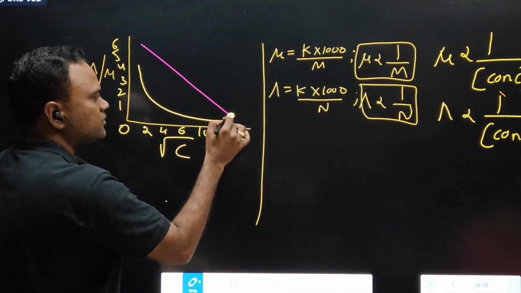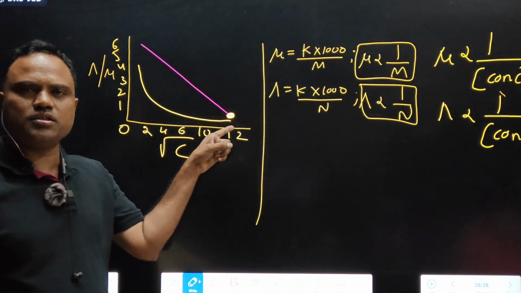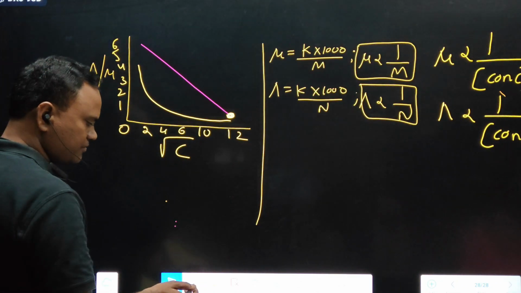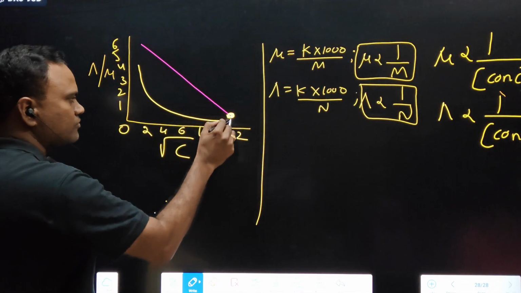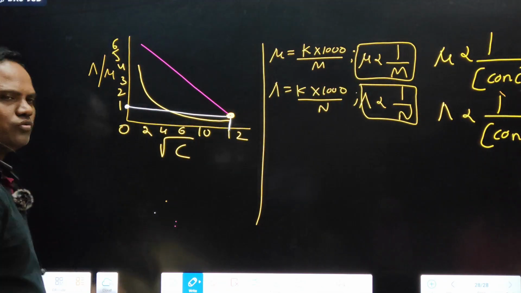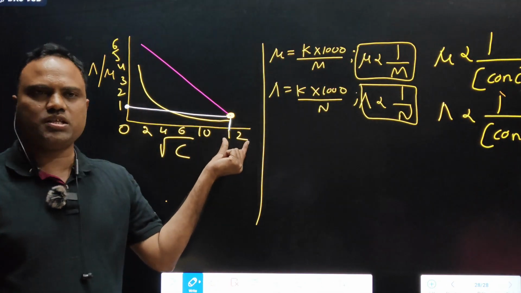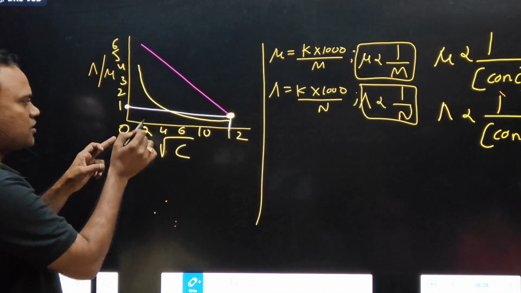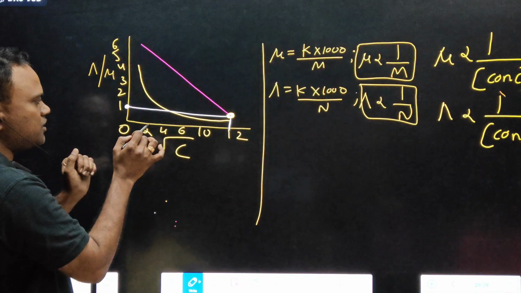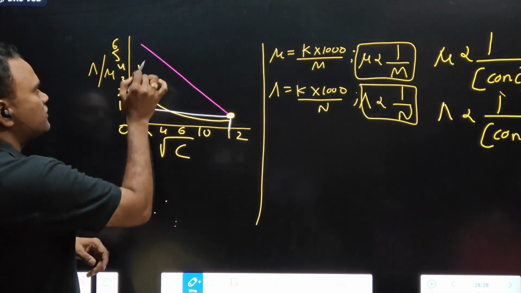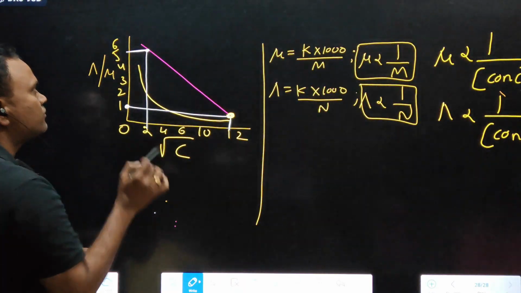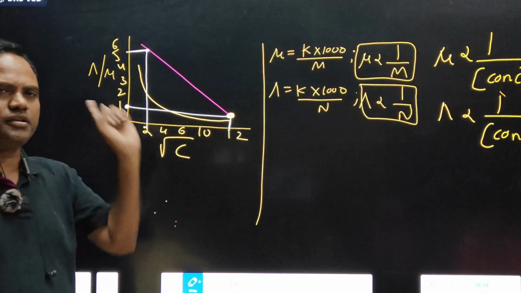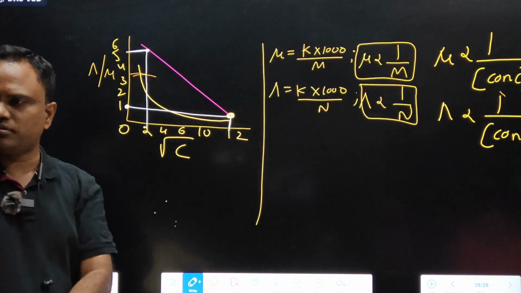At this point, at 12 molar concentration, what is the conductance? Tell me. What is the conductance? 1. If concentration is 12 molar, conductance is 1. Come towards lower values. If concentration is 2 molar, then conductance is 5. Okay, so remember this straight line and one curved line.